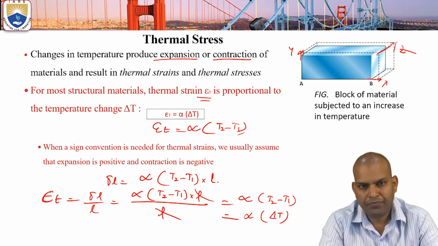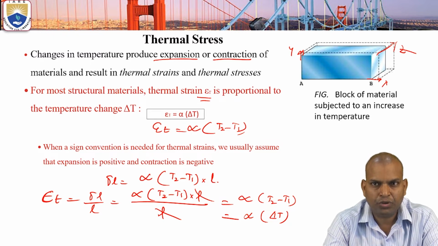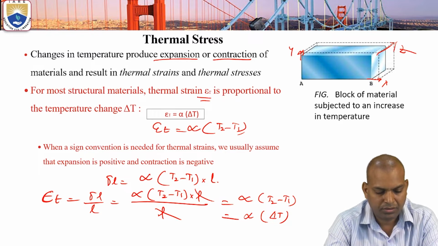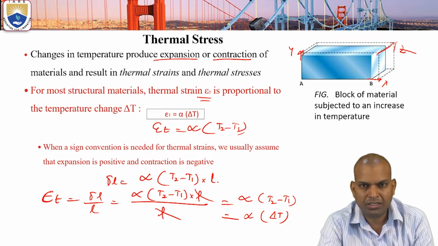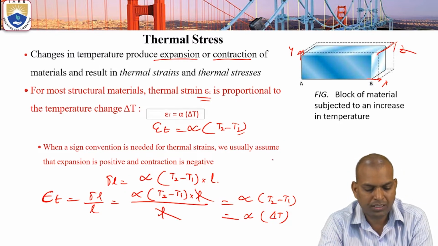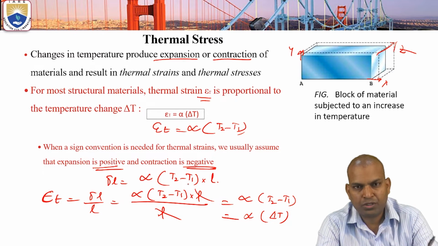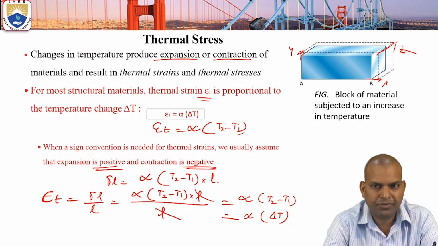If we follow the sign convention, thermal strain is positive when there is expansion, and negative when there is contraction. If the thermal strain is positive, there is expansion; if negative, there is contraction.